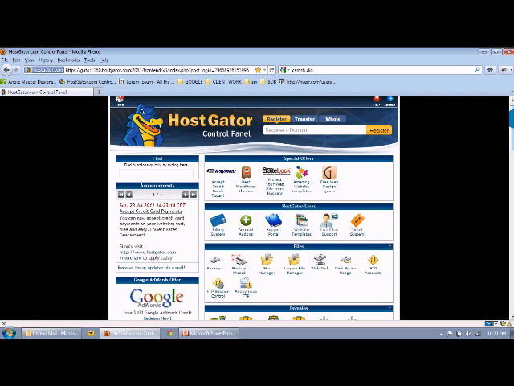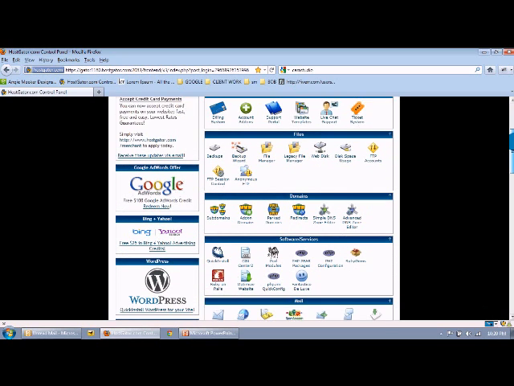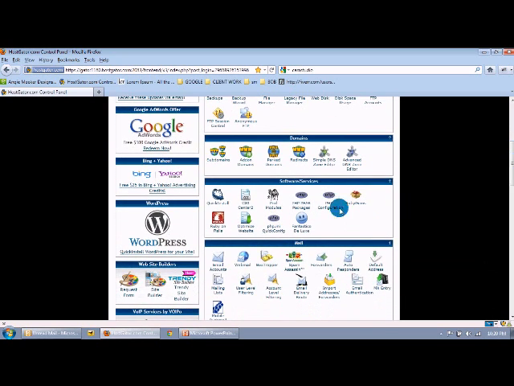So what we're going to do is we're going to scroll up, and at this point we have our hosting established, and the last thing that we want to do before we install WordPress is set up an email account that matches our domain. And so we're going to click on Email Accounts under the Mail tab.